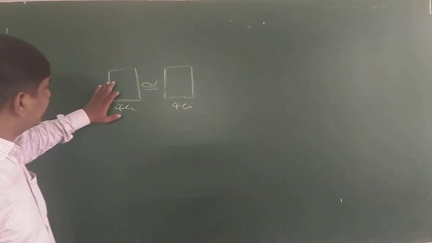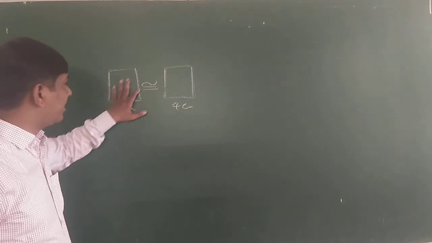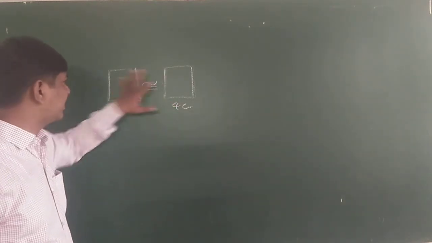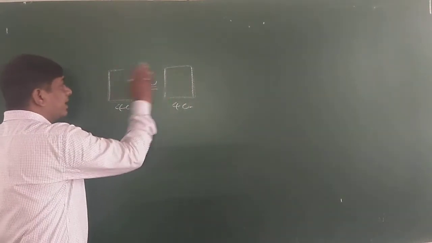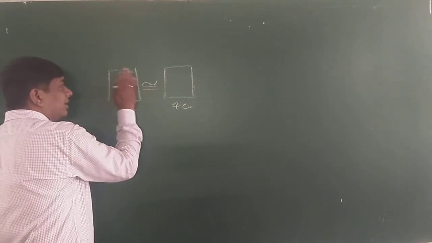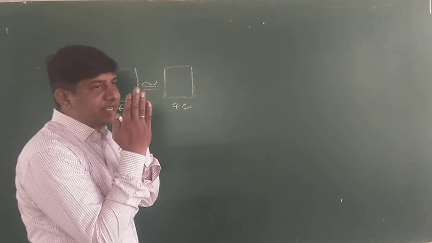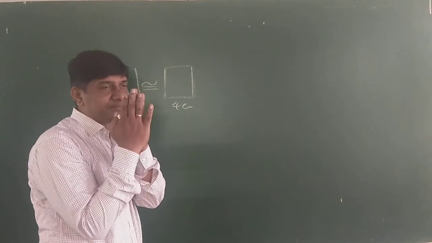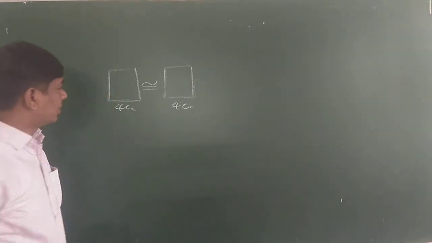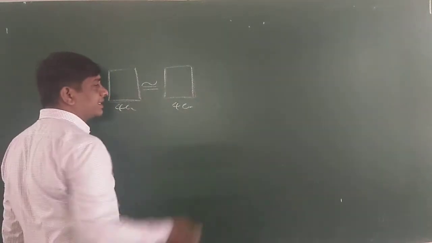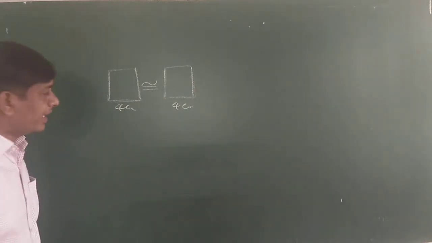That means they correspond. All sides are the same and all angles are the same. Everything is the same, shape and size. If you put this square on this one, they exactly coincide with each other, and you can't identify that one is behind another. So 4 centimeter squares are congruent.